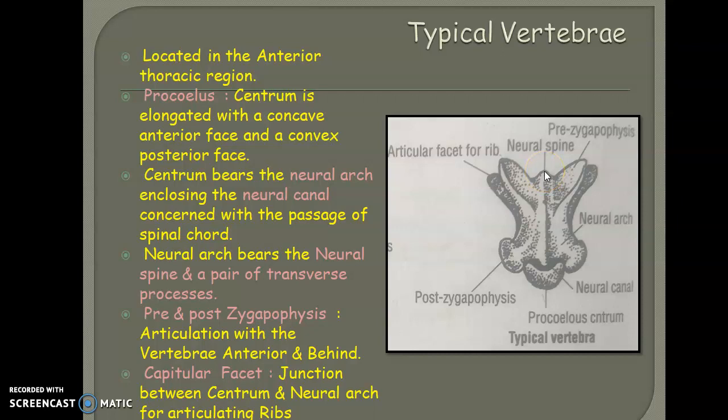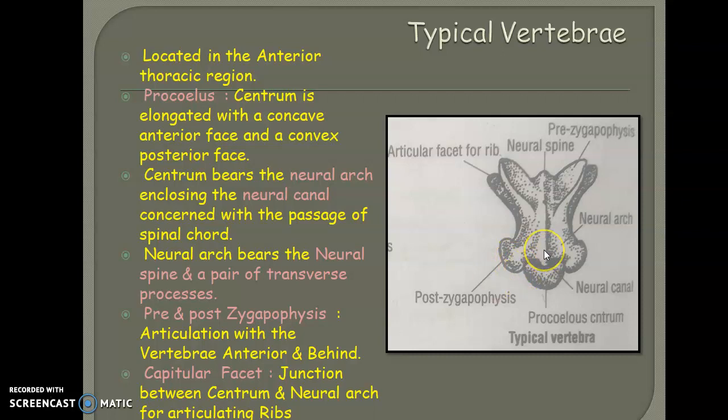So at the anterior portion, not in the posterior part but in the anterior portion, we can see a small prominence that is called the neural spine, and along with this neural spine you can see a pair of transverse processes, which are respectively known as pre-zygapophysis and post-zygapophysis. They are named pre as well as post in relation to their position. Pre-zygapophysis means they are positioned on the anterior part, while post-zygapophysis means they are mainly situated at the posterior region.